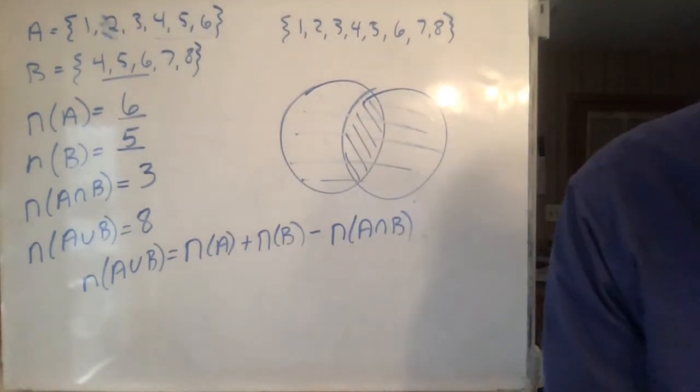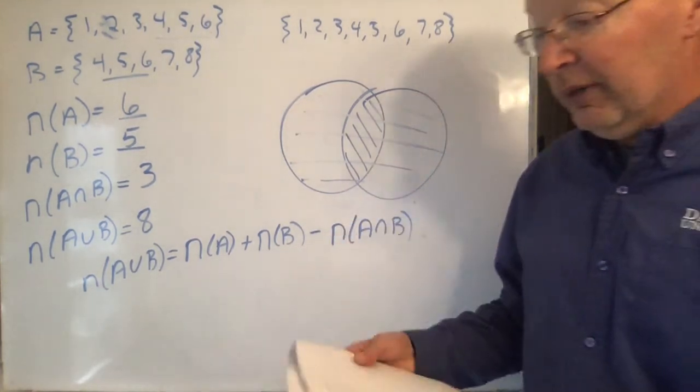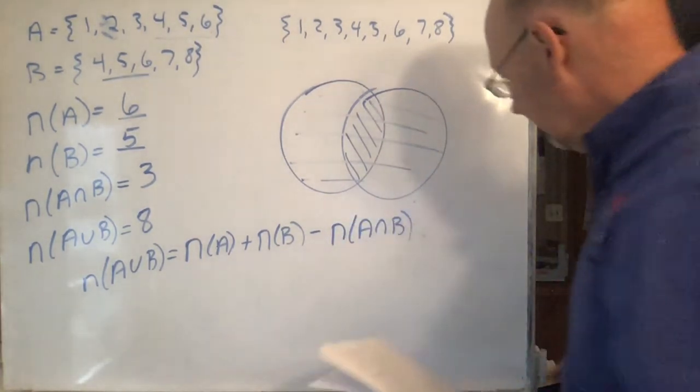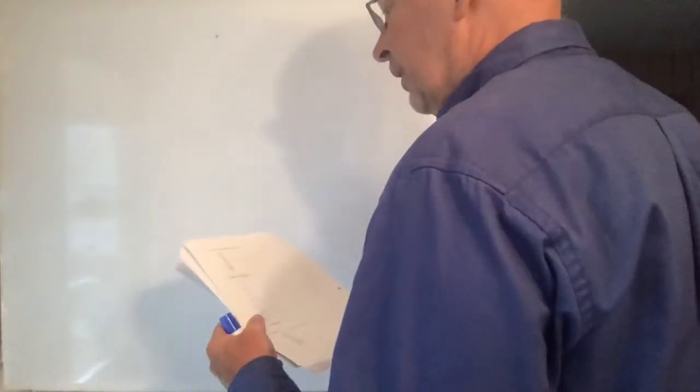Okay, so that really is about all the really important stuff from sets right there. What's the next one on our sheet? It says to simplify.